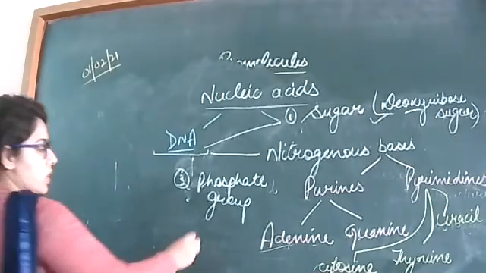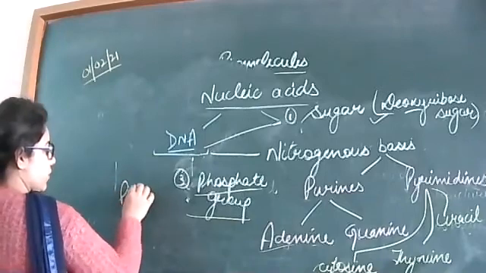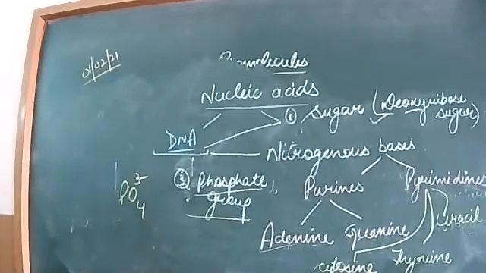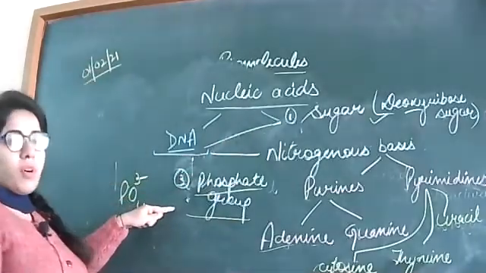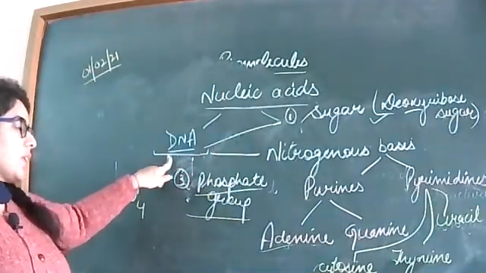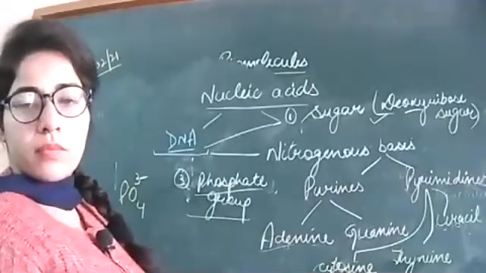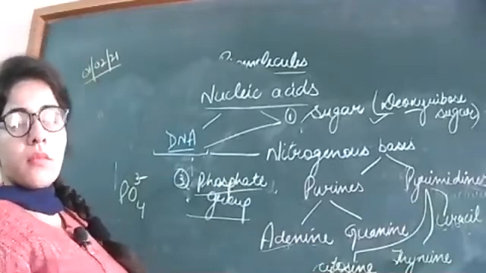Third is your phosphate group. You already know the phosphate group. These three compounds form different bonds with each other to form the DNA molecule, or the double strands of the DNA.